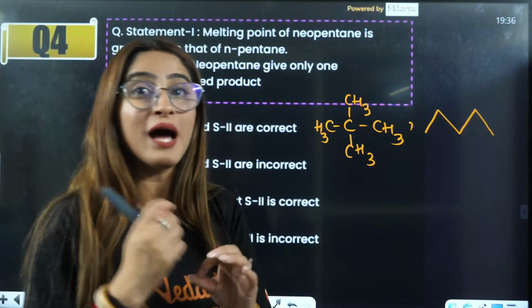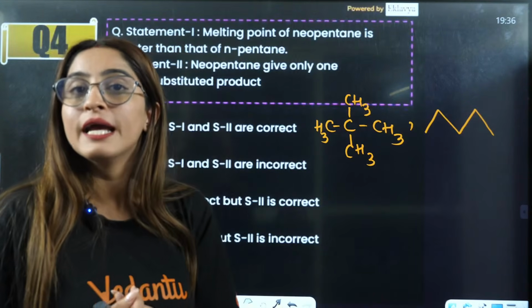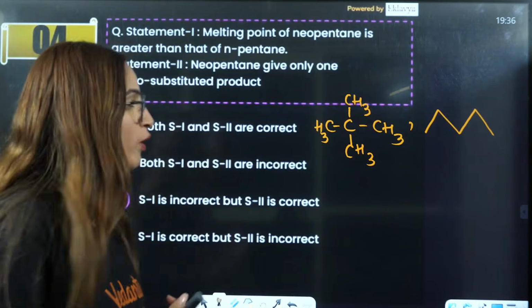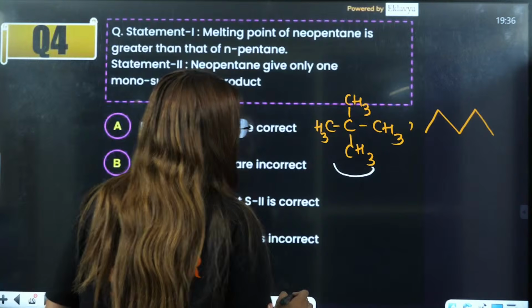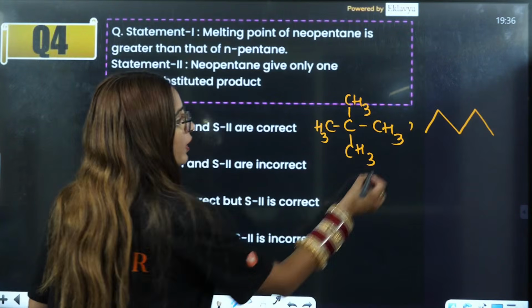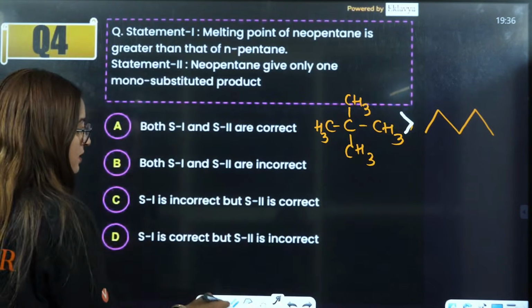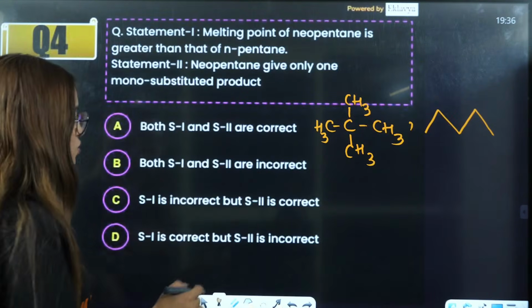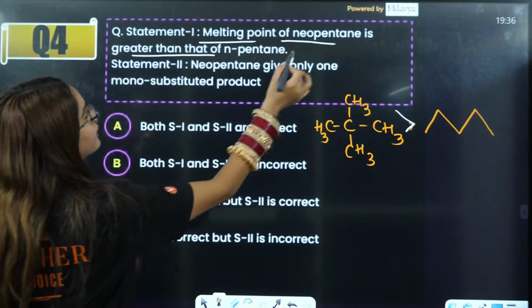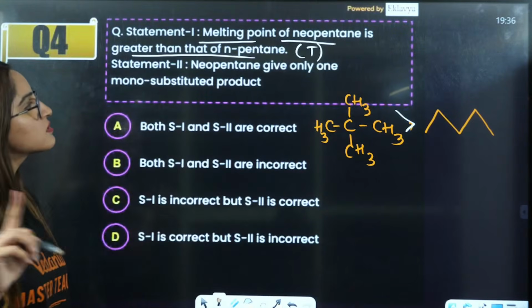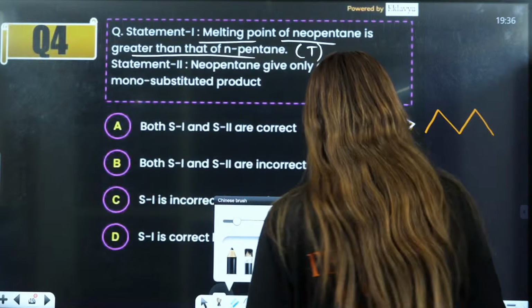Directly you have to see the one which is more symmetrical, it will have the higher melting point. So this is symmetrical, right? So that is why the melting point of this is going to be greater as compared to that. So answer is melting point of neopentane is greater. That is true.